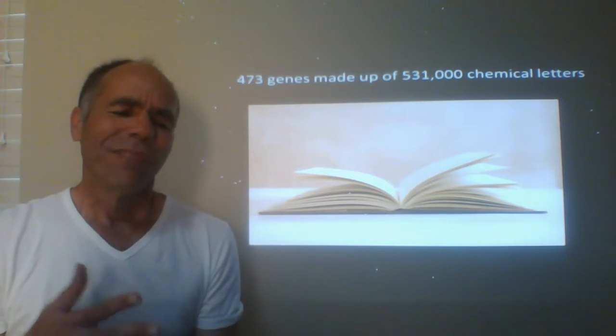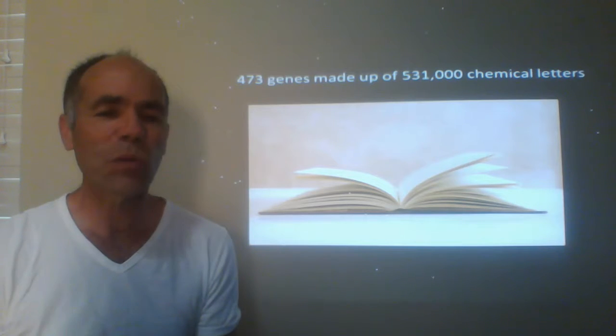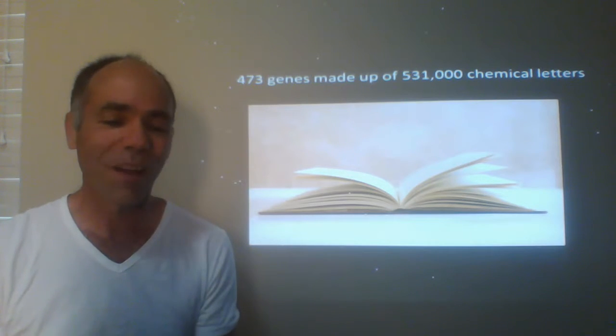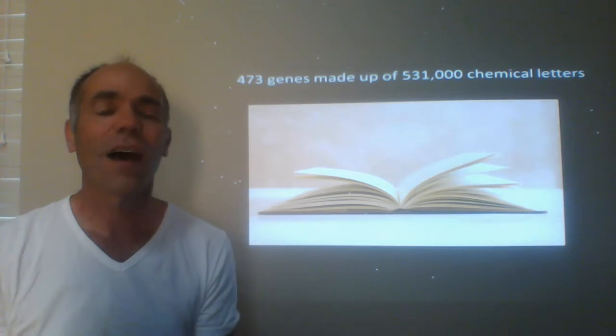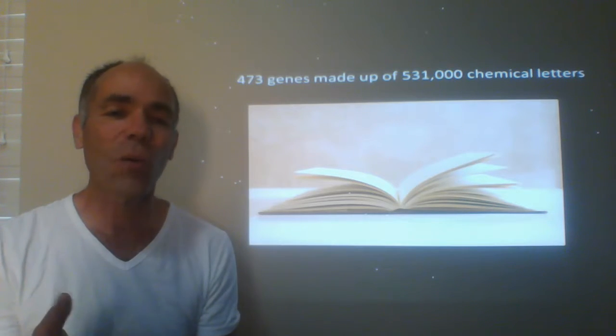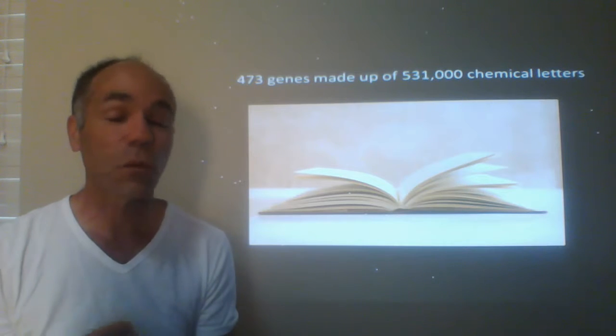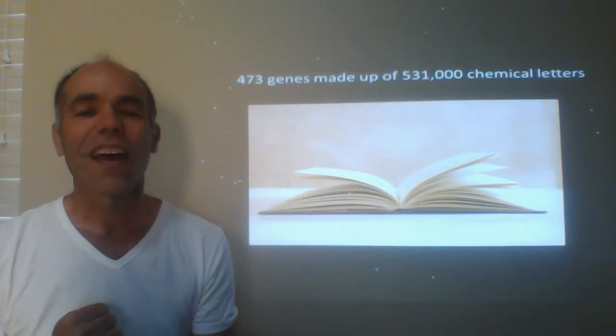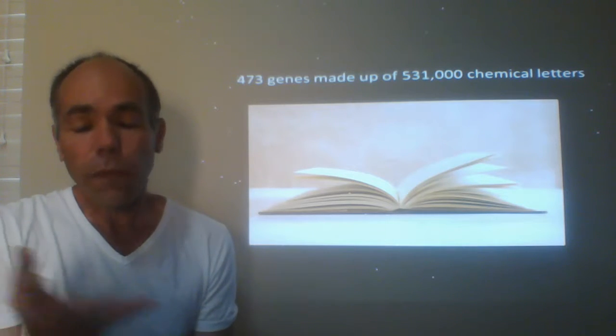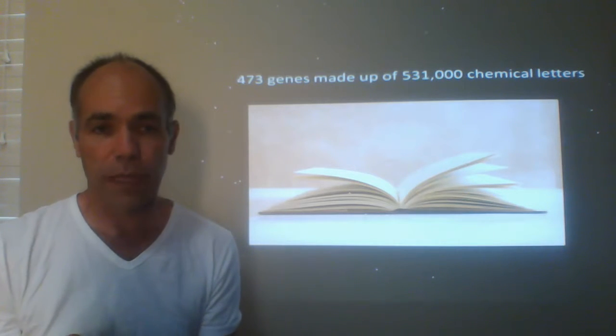So now obviously composing a 200-page book with just the right characters would be a very tall order. But the genetic code is only made up of 4 letters. So we're really only talking about a book made up with 4 characters. So that makes it seem not as complex.